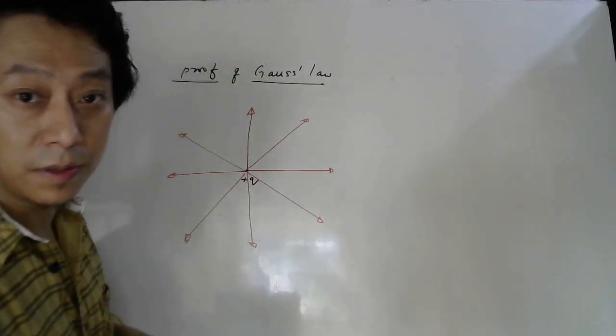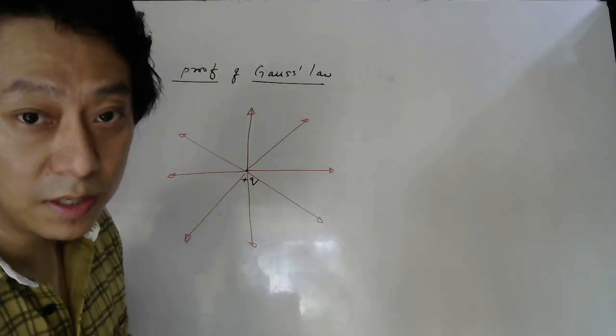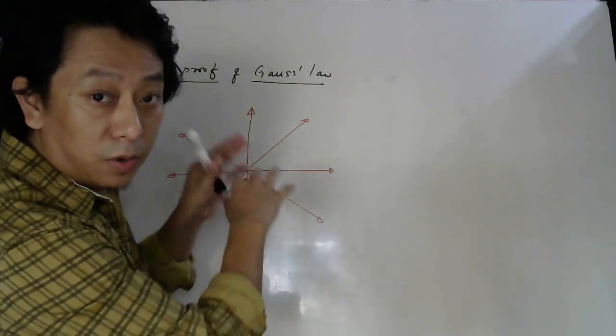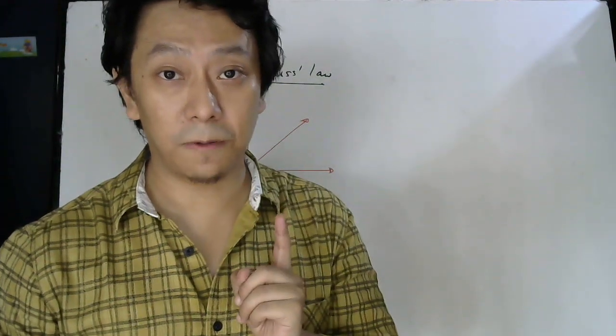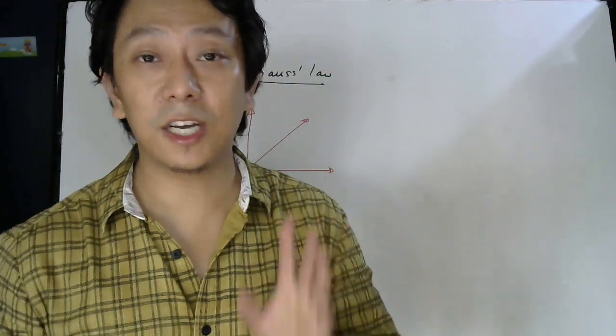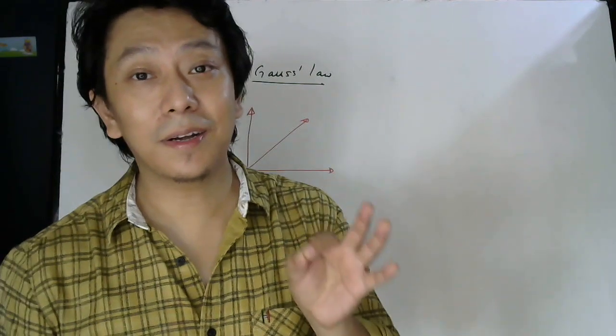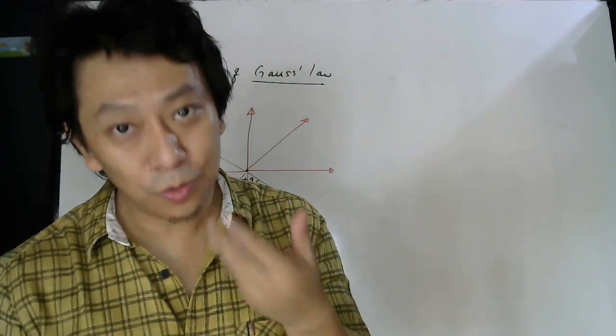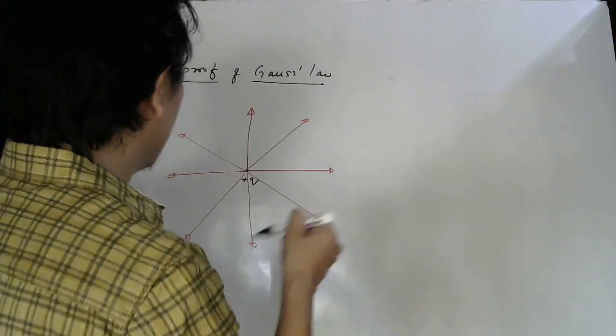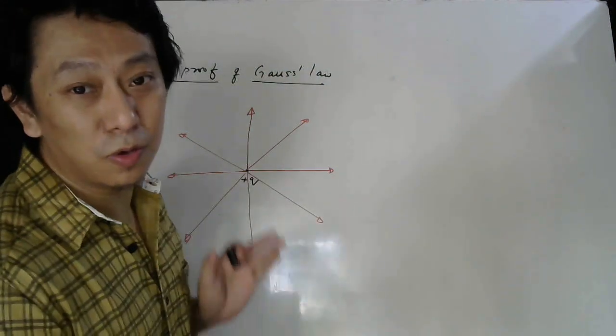Okay. Now, let me draw a closed surface because Gauss law is always applied for a closed surface. What is the statement of Gauss law? It says the net electric flux. So flux is always calculated through some surface, right? So let us consider a very simple closed surface.